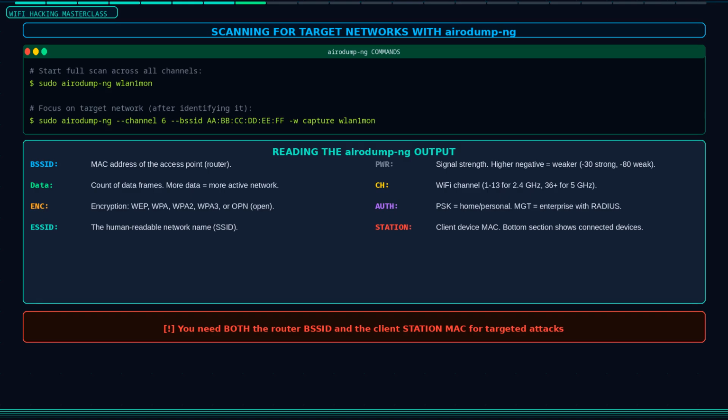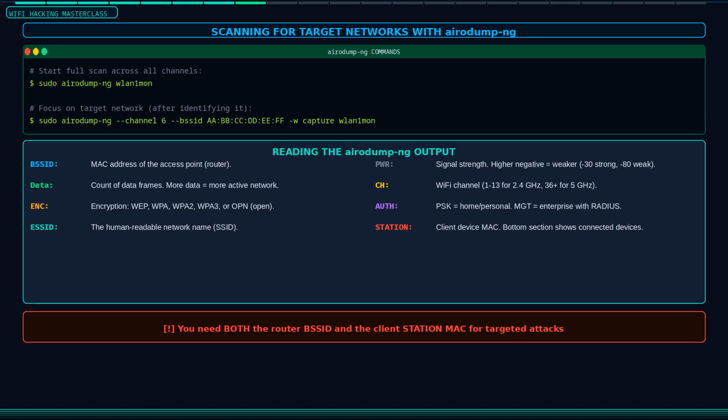The cipher field shows the cipher suite, CCMP for AES or TKIP for older WPA. The AUTH field shows PSK for pre-shared key or MGT for enterprise authentication. And the ESSID is the human-readable network name. The bottom section shows stations, the client devices connected to those networks. Each client row shows its own MAC address and the BSSID of the network it is associated with. This list of clients is crucial for deauthentication attacks. You need both the router MAC and the client MAC.